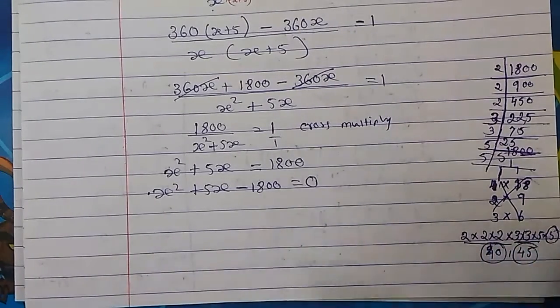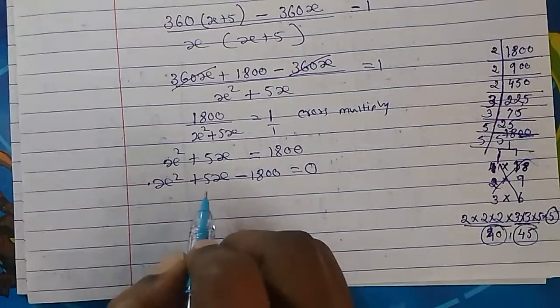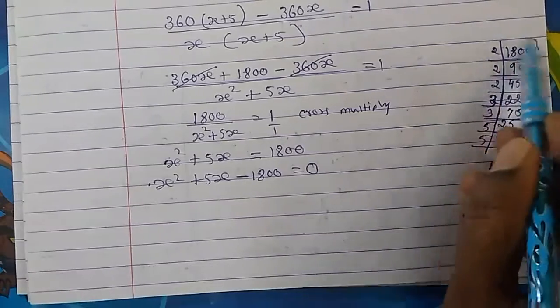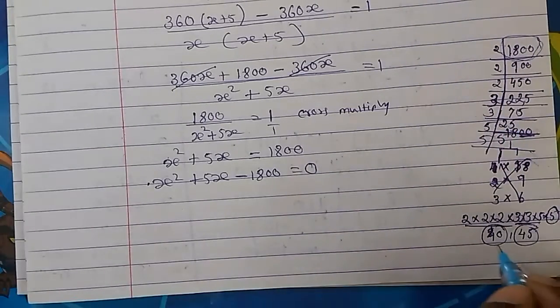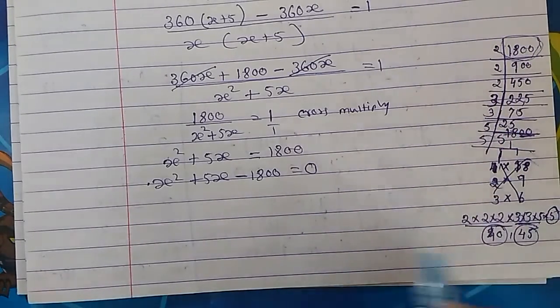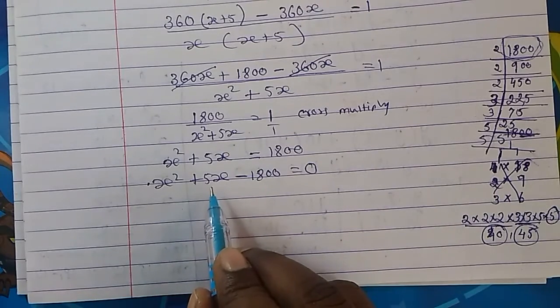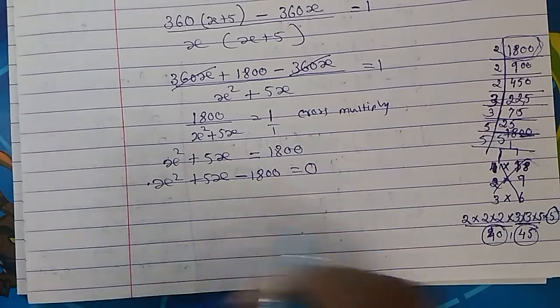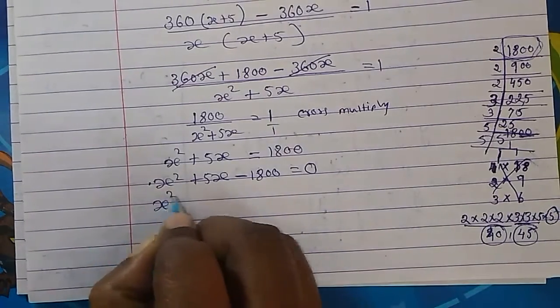You can combine any numbers, but provided you see that you get the middle term. By then multiplying, you should be back to this. Okay. So then we have 45 and 40. So 45 and 40 means from 45 we subtract 40, we will get 5. Okay. So we'll take this pair now.